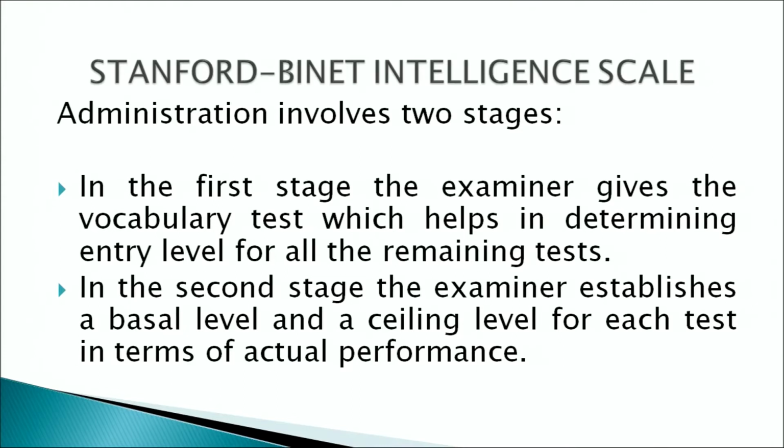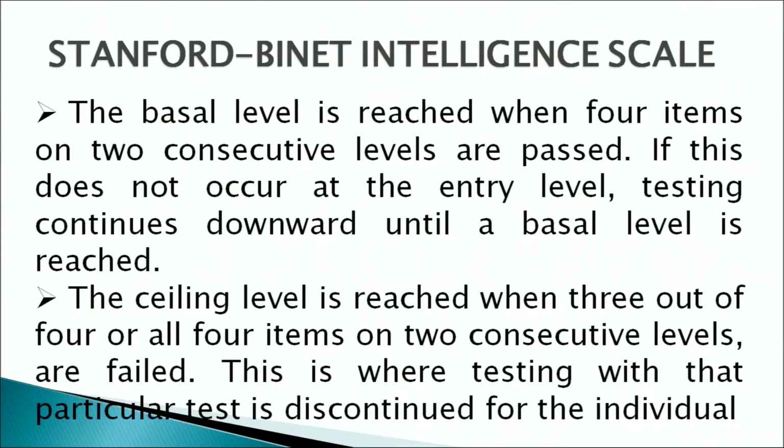In the second stage, the examiner establishes the basal level and a ceiling level for each test in terms of actual performance. The basal level is reached when 4 items on 2 consecutive levels are passed.